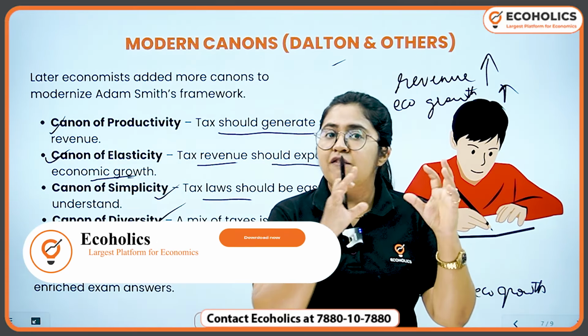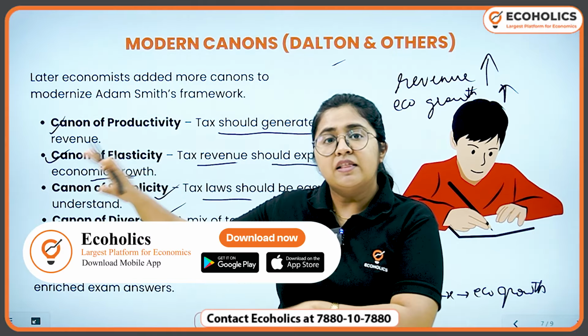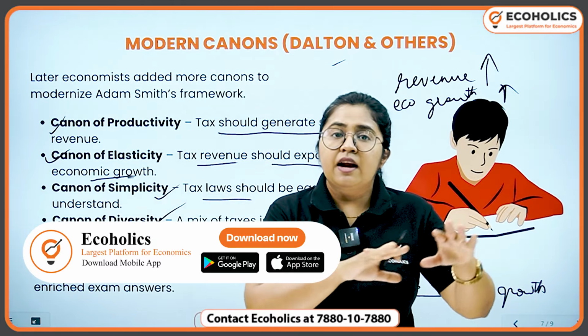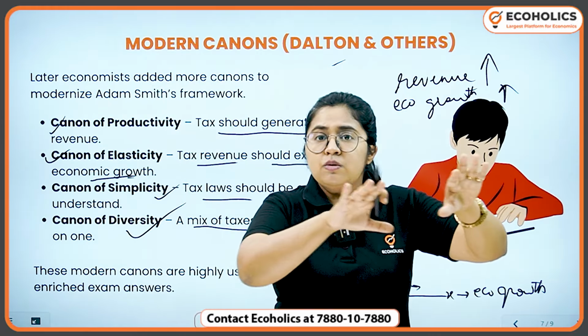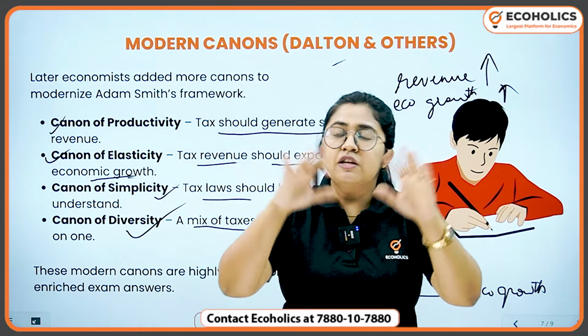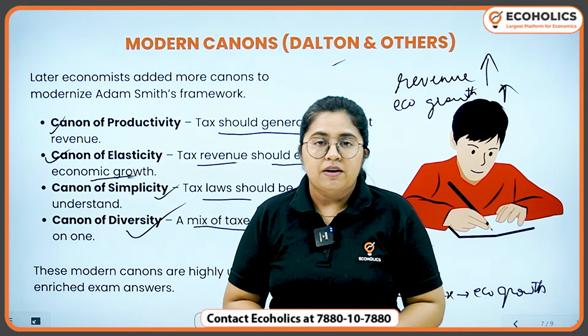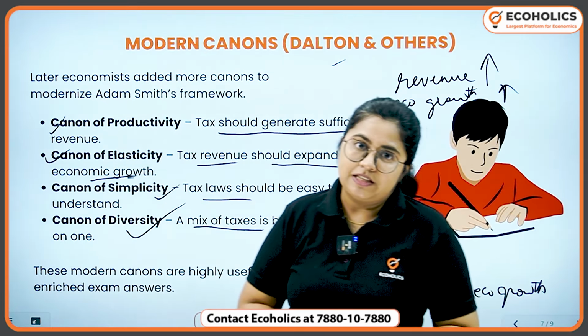Okay, for example, we have GST, then we have wealth tax also, then there's income tax also, corporation tax also. So segregation should be there. Everything cannot come under one umbrella, right? So that's your canon of diversity.